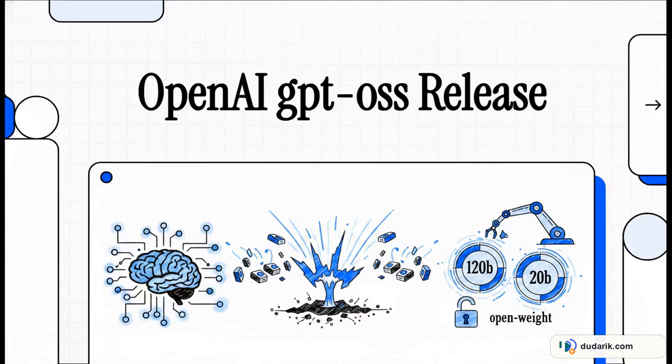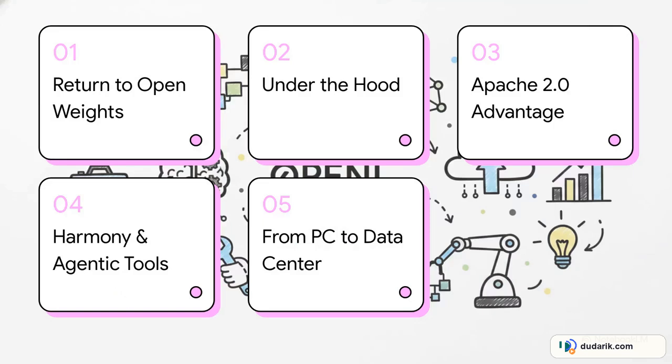Okay, today we are looking at an absolute earthquake in the AI landscape. On August 5th, 2025, OpenAI dropped something we, the developer community, have literally been waiting years for, a massive open-weight release. We're talking about the brand new GPT-oss series, specifically the 120b and 20b open-weight reasoning models. And look, this isn't just some research preview, right? These are highly capable, tool-using reasoning engines that you can download and run right this second. So let's dive right in.